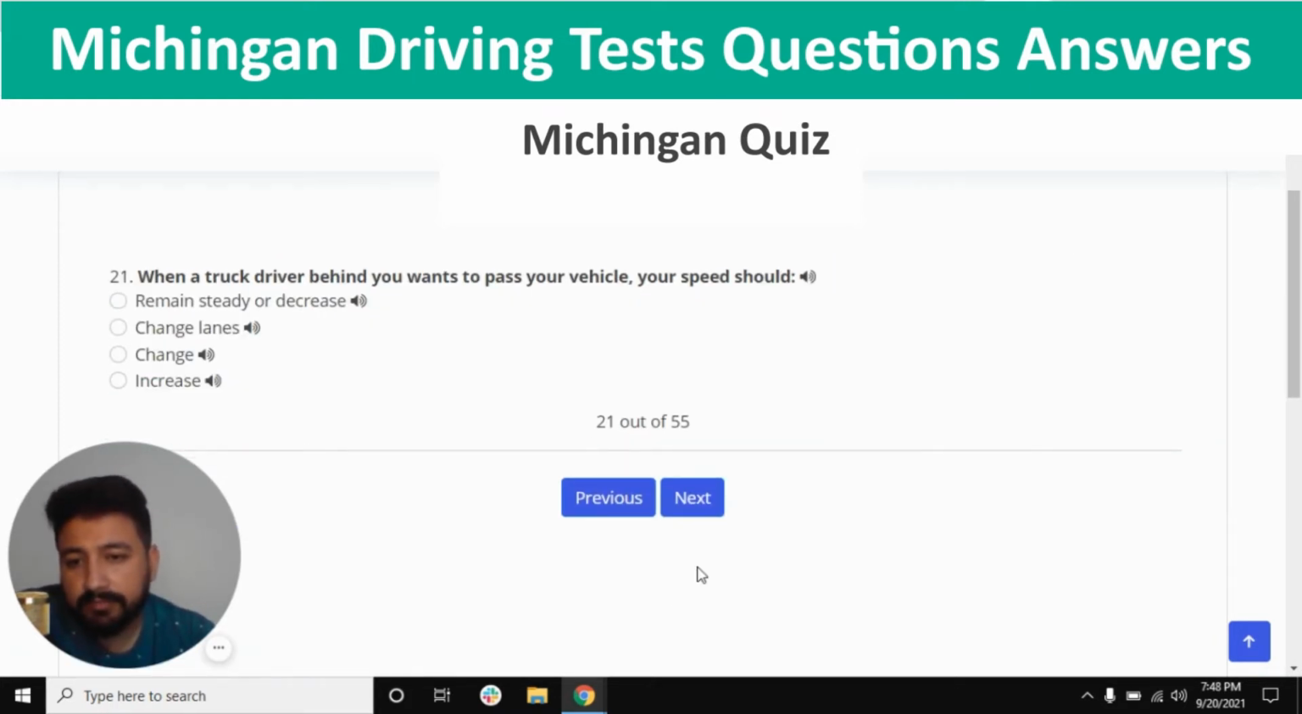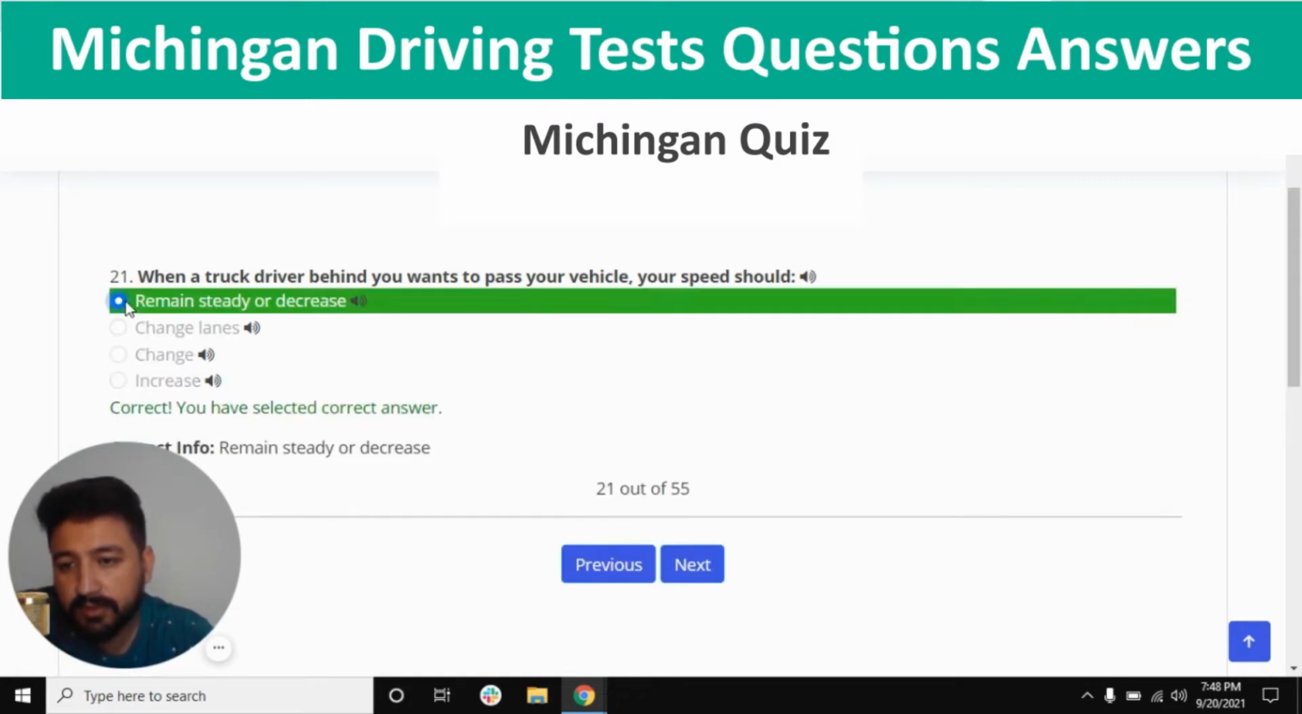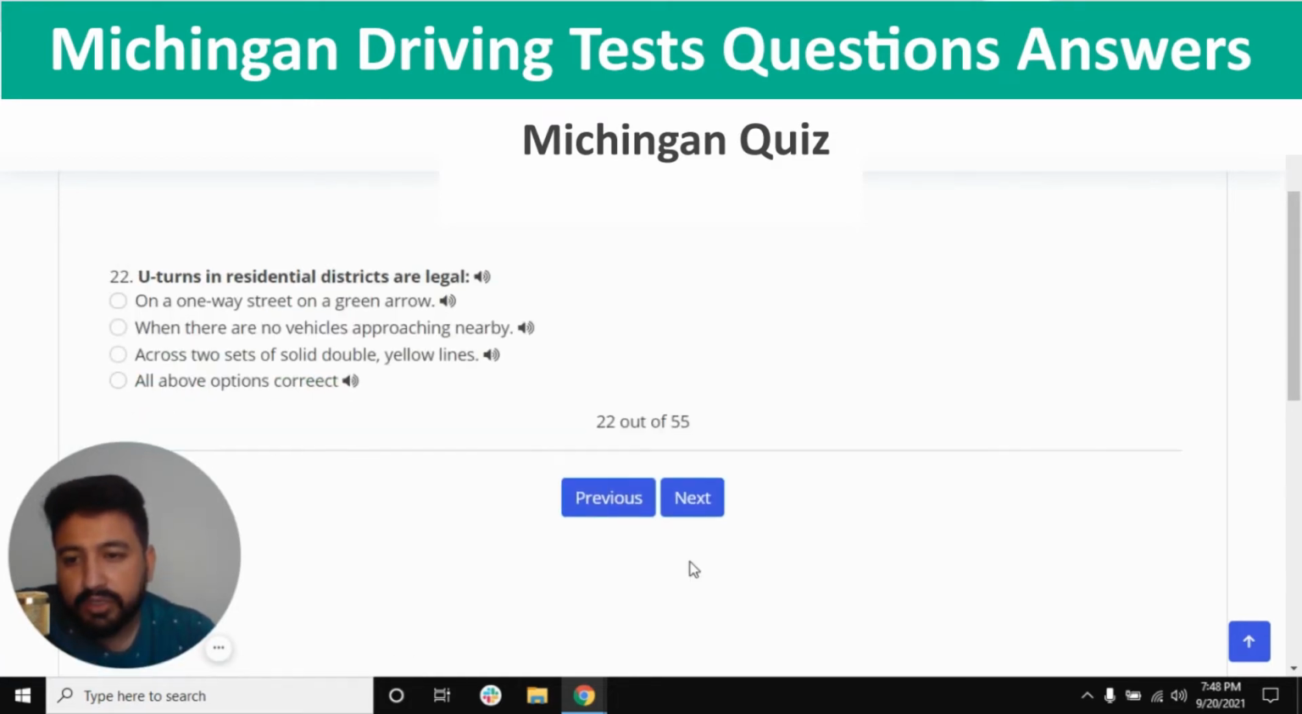When a truck driver behind you wants to pass your vehicle, your speed should remain steady or decrease. So first one, yes, and next. U-turns in a residential district are legal across two sets of solid double yellow lines. So I'm going to click on the third option.